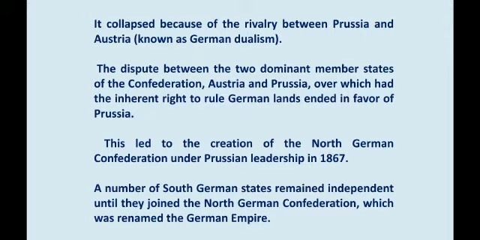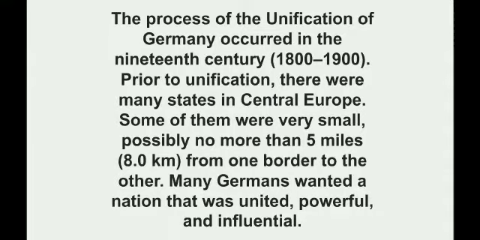So, this led to the creation of the North German Confederation under Prussian leadership in 1867. But still, the German unification was not complete because a number of South German states remained independent, and until these states joined the North German Confederation, unification was not complete. So, to declare Germany as a German empire, it was necessary that these South German states also joined the North German Confederation.